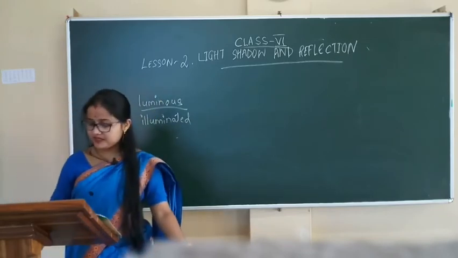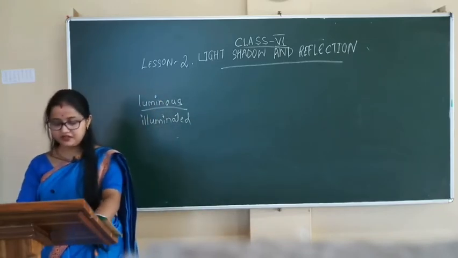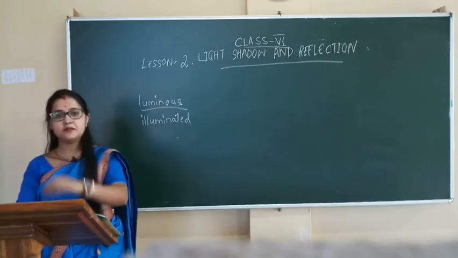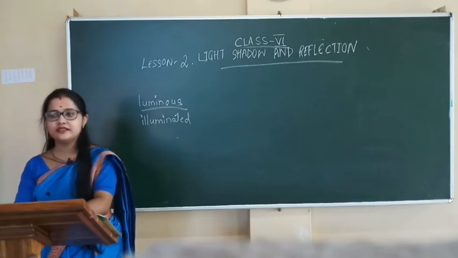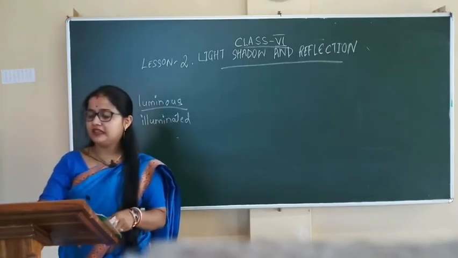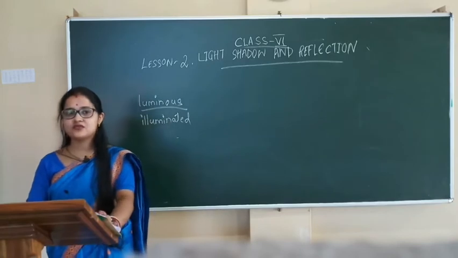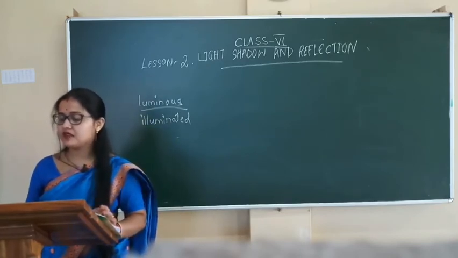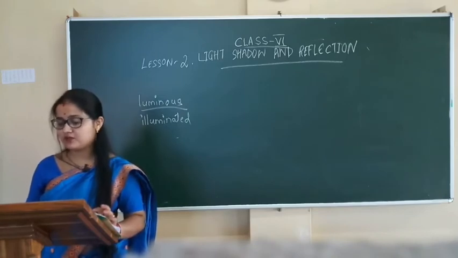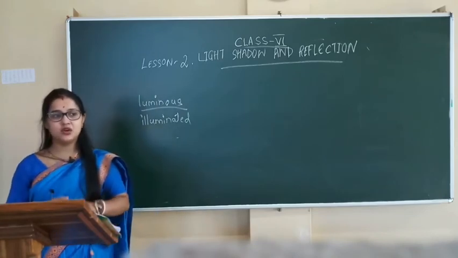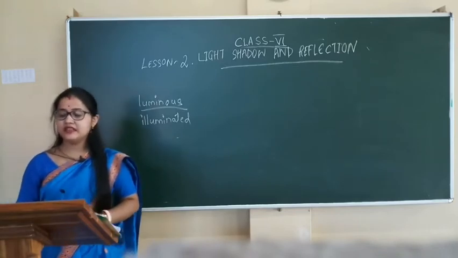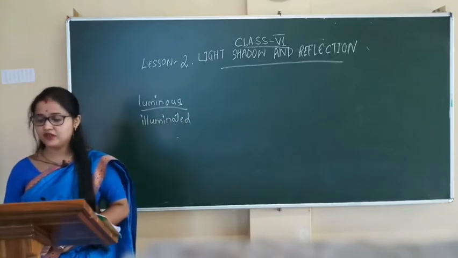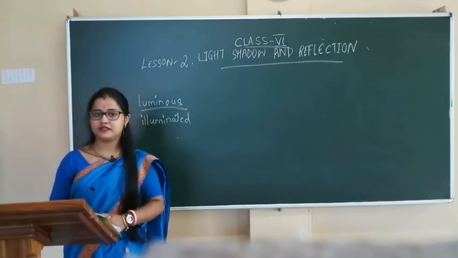Objects that emit light energy by themselves are known as luminous objects. A luminous object is a source of light. The light produced by a luminous object is its own. Now see, the sun and the lighted candle are examples of luminous objects.